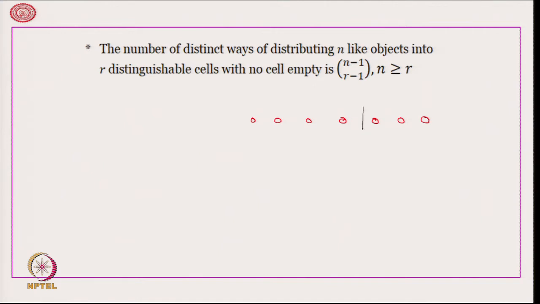So, let us consider I draw these 2 partitions. Therefore, in the first box there are 2 balls, in the second box there are 2 balls, in the third box there are 3 balls. So, this we can write as 2, 2, 3.